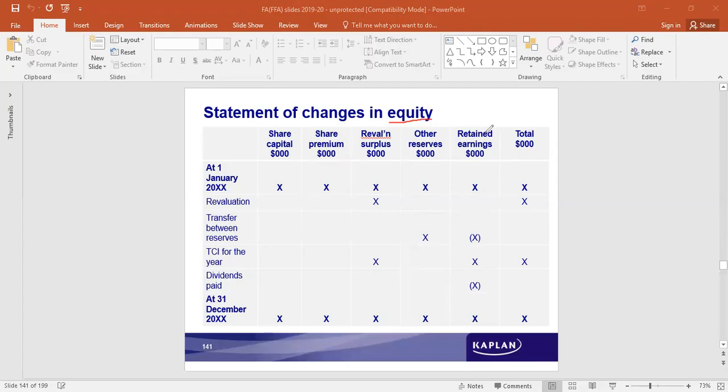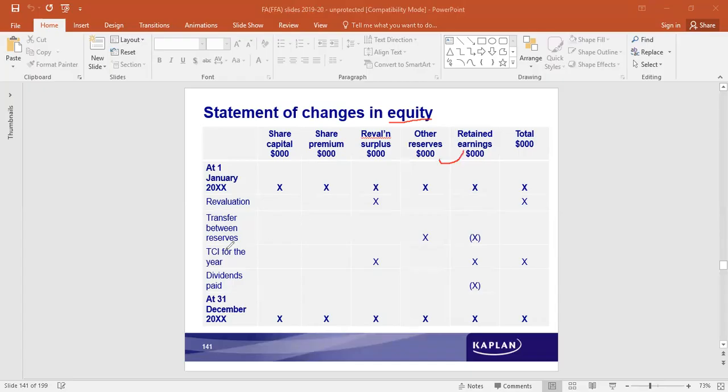All of them together is one item called equity, but they are separated by different columns. The changes that happen during the year are all adjusted against the retained earnings. So any transfer between reserves appears here, that is set aside and separated for a specific purpose. So it moves from this account to other reserves.